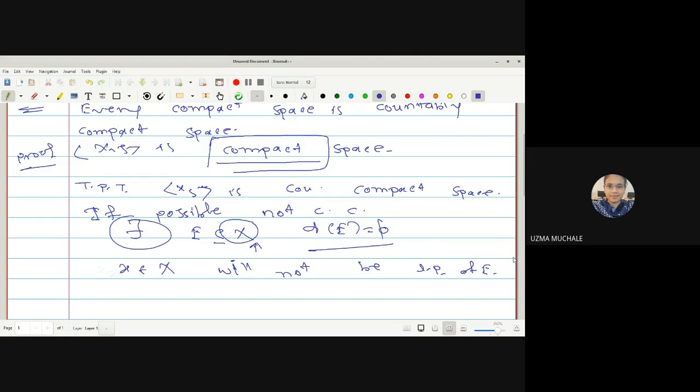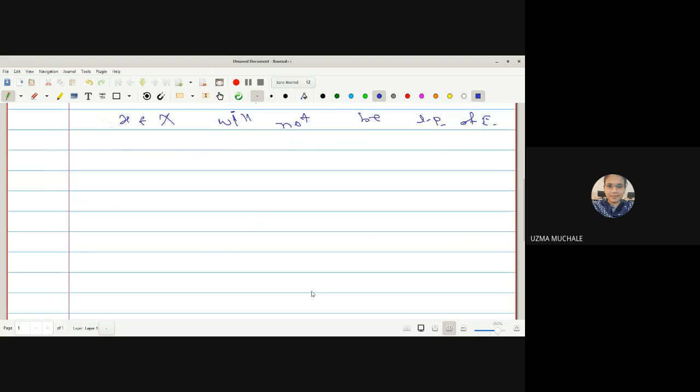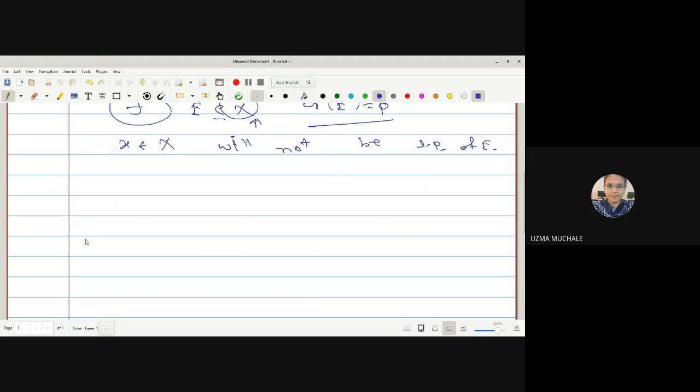Now here we simply have to use the definition of not a limit point. What will be the definition of not a limit point? We have seen the definition of a limit point: for all open sets G containing that point x, the intersection of G with the set minus that point is non-empty. That means, except x, we should have at least one point of E other than x.